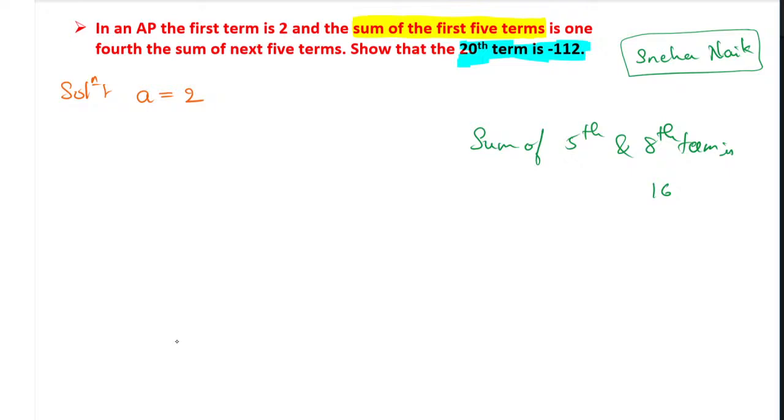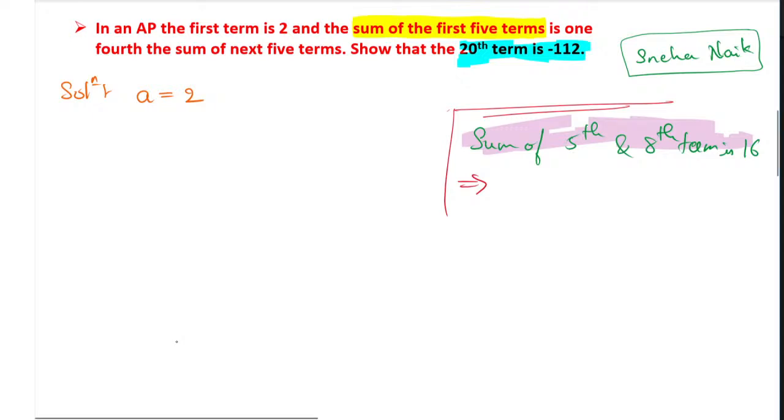16. If I tell you this way, the sum of fifth and eighth term is 16, for this question which I have marked here, what will be the formula? Don't think about the previous question, Sneha's doubt, I am not talking about that now. I have given a different question. So answer me, is it the Sn formula you are applying here or the An formula?